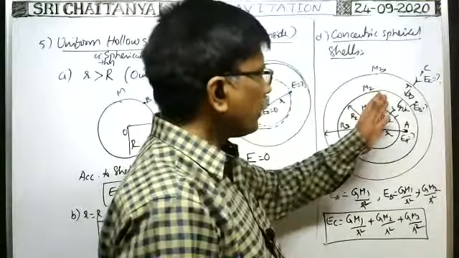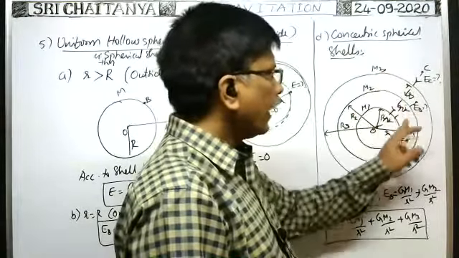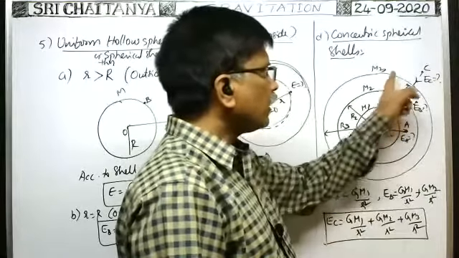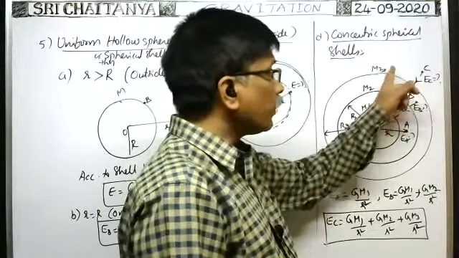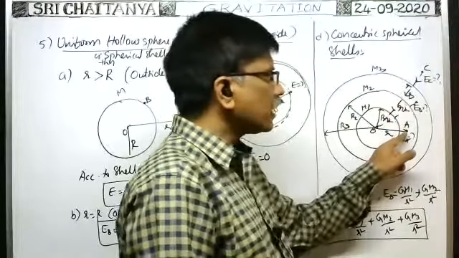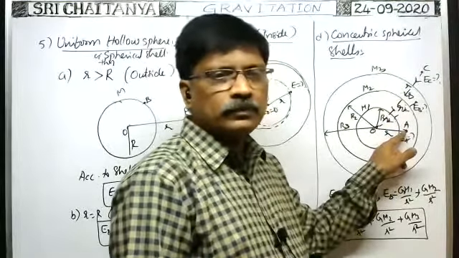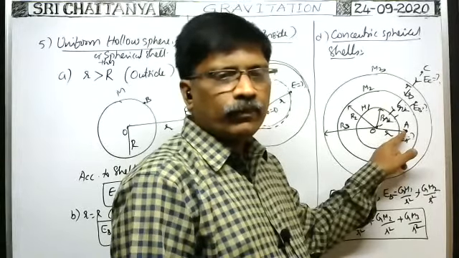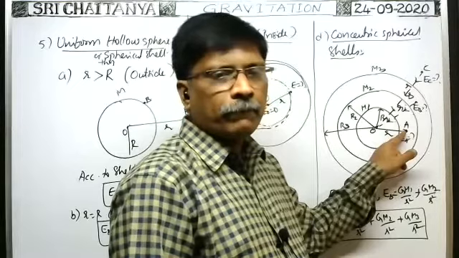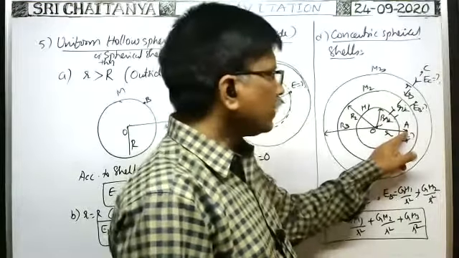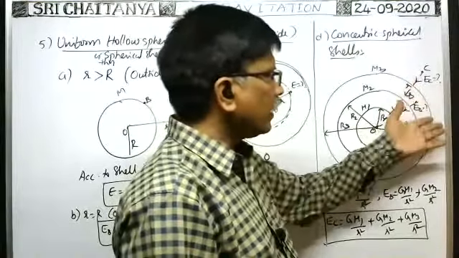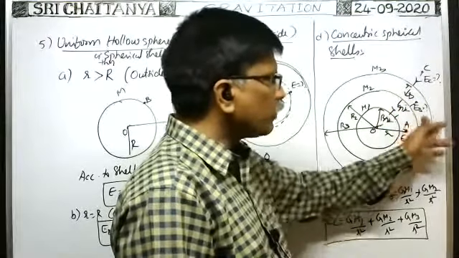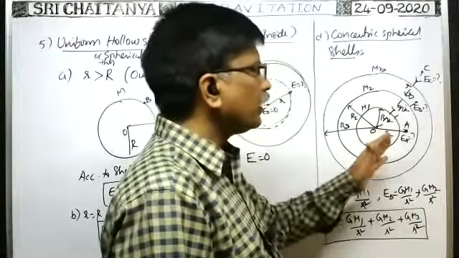Initially, the masses of the spherical shells are m1, m2, m3. At this point, the intensity of gravitational field is EA. When the mass of the third, outer spherical shell is doubled, what is the intensity of gravitational field at this point? Same, because even if the mass of this outer spherical shell changes, there is no dependence of the intensity of gravitational field at this point on the mass of these spheres. That's why the intensity does not change.